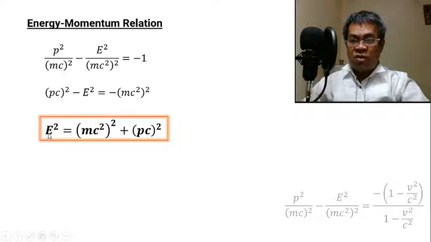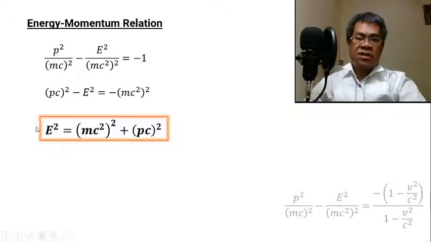So the square of the total energy is equal to the sum of (mc squared) squared plus the product of pc, where p is the momentum and c is the speed of light, then squared. So this is actually the square relation of energy and momentum. Okay? Now what is E? Take note, E is the total energy. And this one, mc squared, this is the rest energy. Take note, rest mass. And this is the momentum and the speed of light.